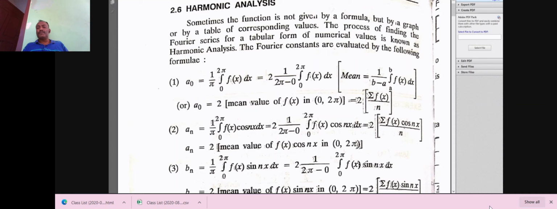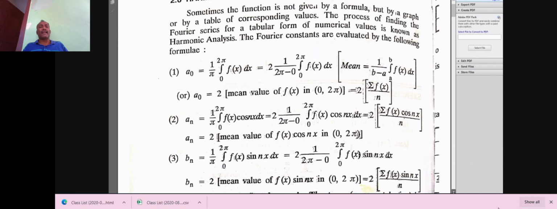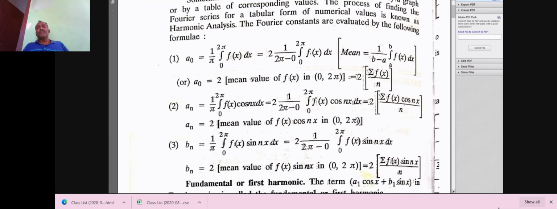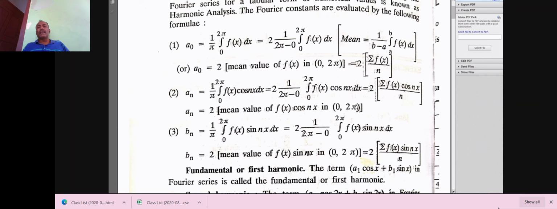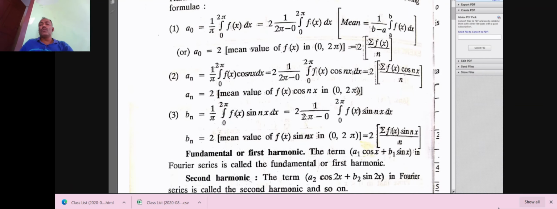That is a n. You remember these two formulas. a naught is equal to 2 times summation f of x by n, and a n equal to 2 times summation f of x cos nx by n, and b n equal to 2 times summation f of x sin nx by n